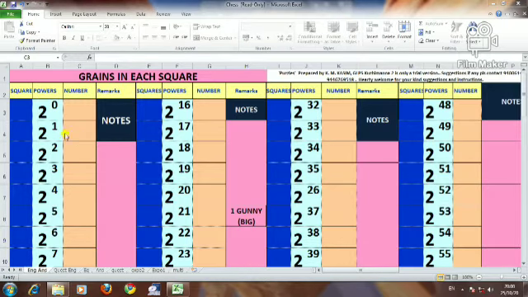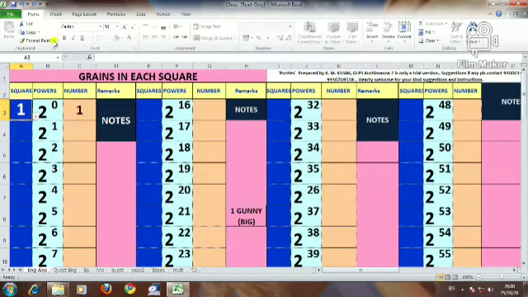Now let's come to the columns here. Now we are entering 1 here. The number of seeds, grains, is 1 itself. Second square, 2 grains. Third, 4 grains. Fourth, 8 grains. Then 16 grains. Then 32 grains.